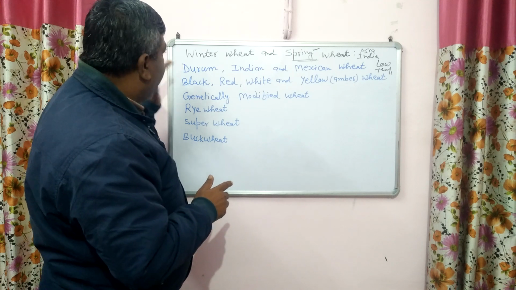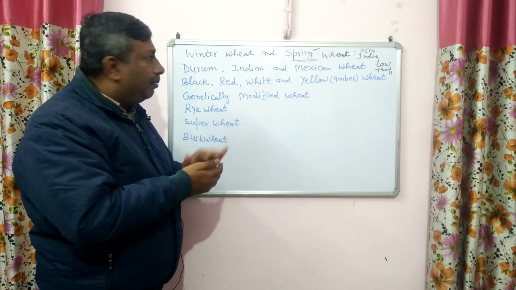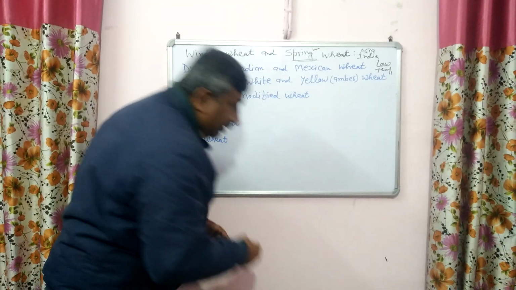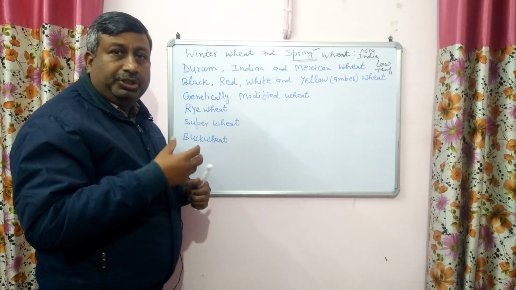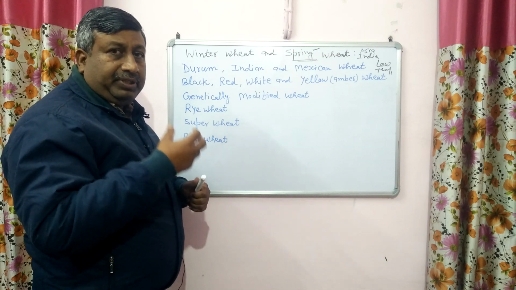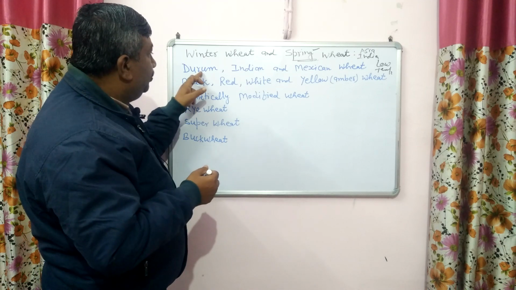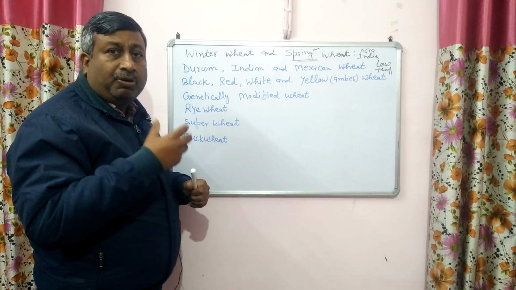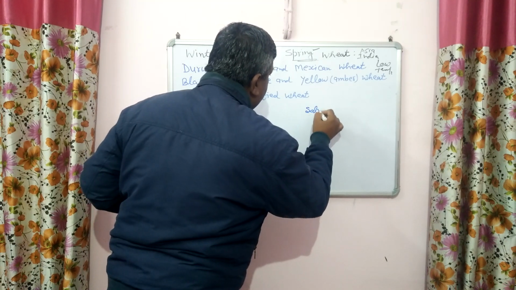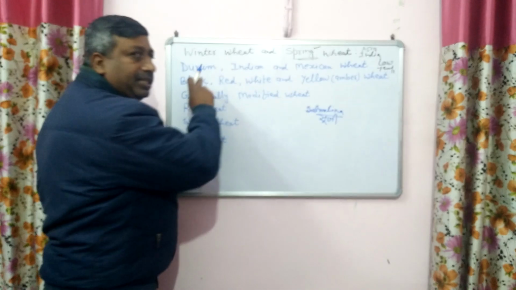Then another category of wheat is durum wheat, Indian wheat and Mexican wheat. This is very common and most of the students know about this durum wheat. This durum wheat is a very old wheat and its botanical name is Triticum durum, and this is drought resistant. It can tolerate drought and it is a hardy wheat. So that's why it is grown in dry tracts in our country, durum wheat. And this durum wheat is also known as macaroni wheat and used for making pasta and semolina. सूजी जिसे हम कहते हैं, सूजी बनाने के काम आता है. It is drought resistant wheat.